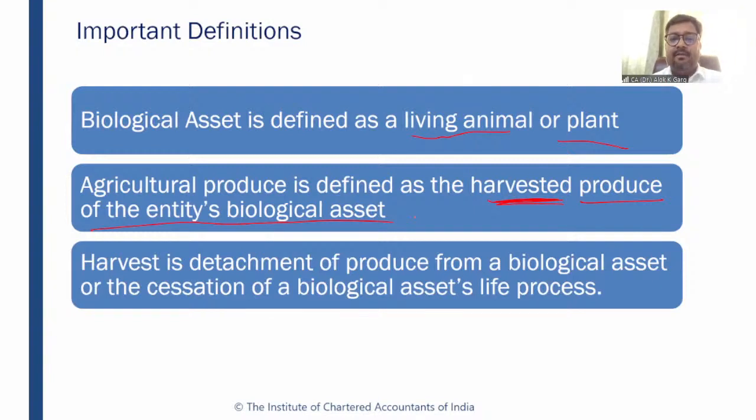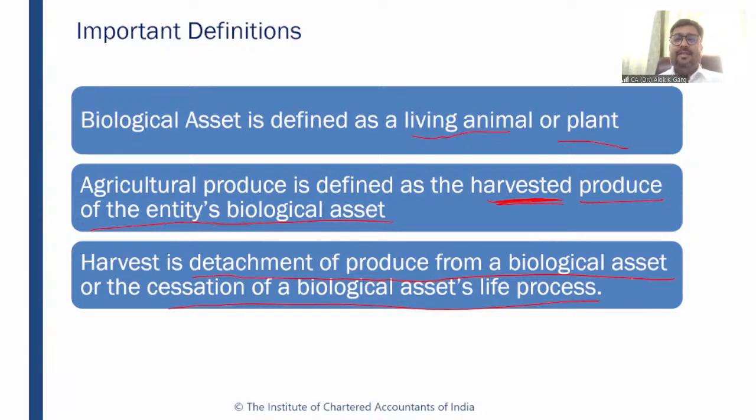What is a harvest? Harvest is detachment of produce from a biological asset or the cessation of a biological asset's life process. What is meant by harvest? Harvest is detachment. When you are detaching the mango from the mango tree, it is known as a harvest. When you are detaching milk from a cow, it is known as a harvest. When you are detaching wool from a sheep, it is known as a harvest. So it is a detachment of produce from a biological asset or the cessation of a biological asset's life process.